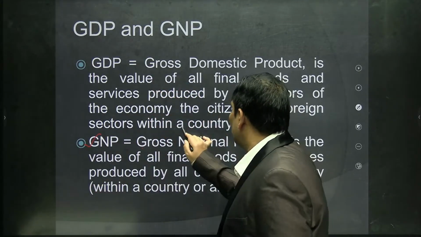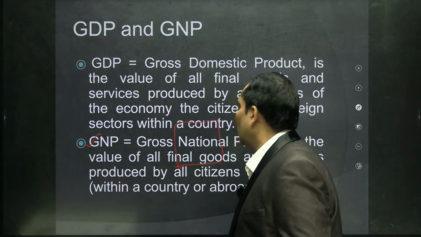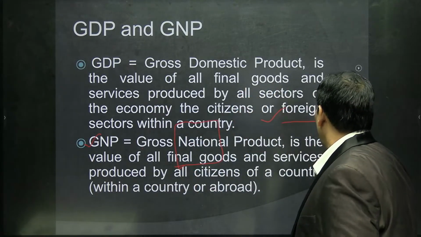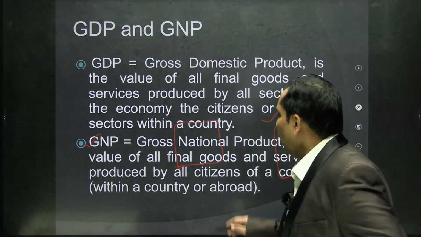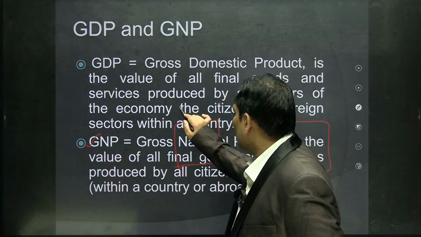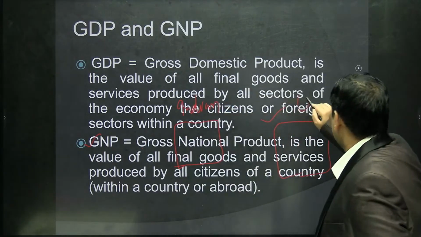Meaning, suppose this is the Indian economy and this is the USA economy.